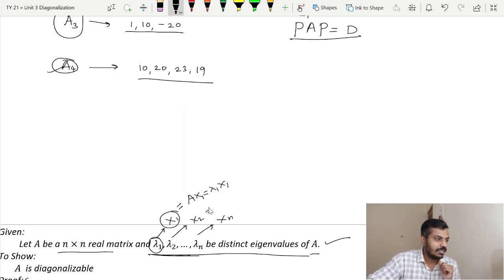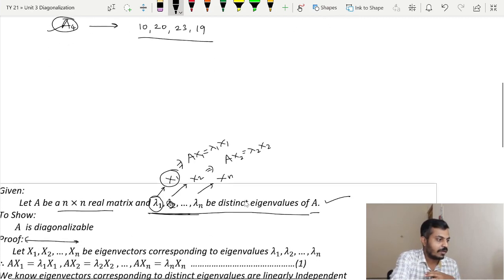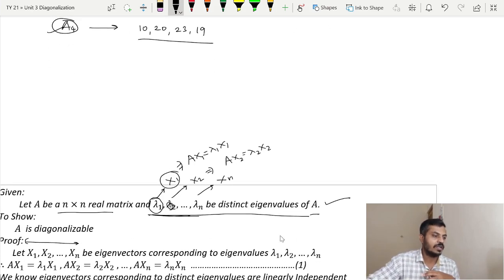Similarly, for this eigenvalue and eigenvector, we will have Ax2 is equal to lambda 2 x2, and in a similar way for the last eigenvalue we will have Axn is equal to lambda n xn, and I am calling it equation 1.